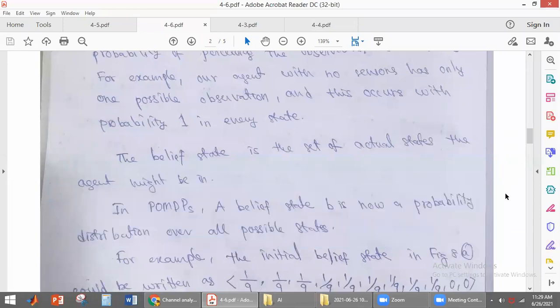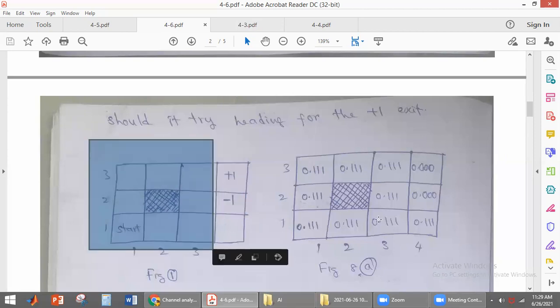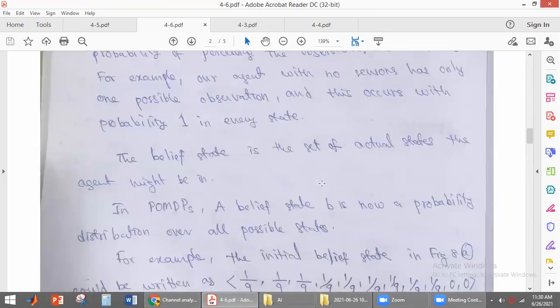What are the possible states here? Just now we have discussed that these are the two terminal states. All of you see this figure. These are the two terminal states. The agent can be any of these 9 states. So the probability that the agent might be in any one of these states will be 1 by 9 for each and every one, 9 possible states, no? So the probability for each state is 1 by 9, okay? This is called the belief state, students. The belief state will give you the probability that the agent will be in any one of these states.